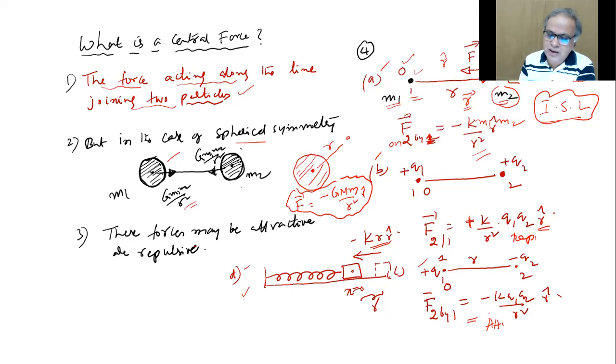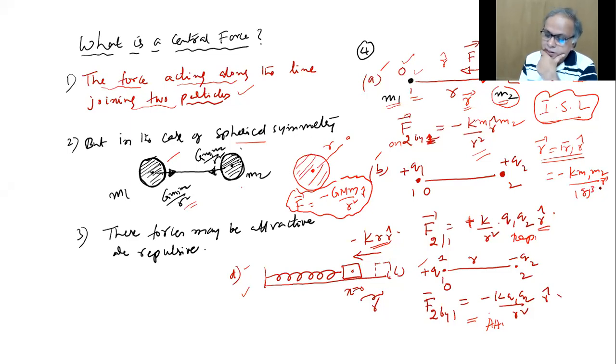Minus K by R square R cap. You know, this R bar can always be written as mod R into R cap, isn't it so? Where R cap is the unit vector along R bar away from the origin. So R cap doesn't make any problem here, right? In fact, you can also write it as minus K M1 M2 by mod R cubed into R bar.